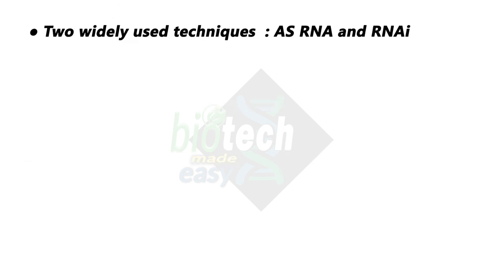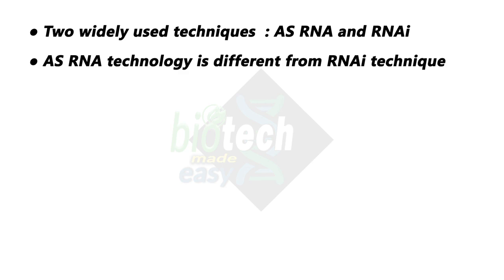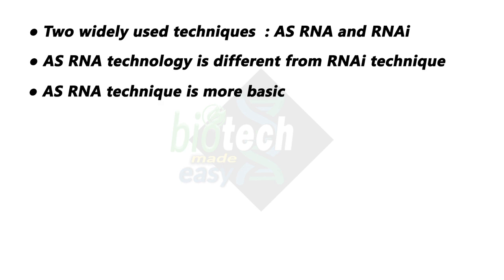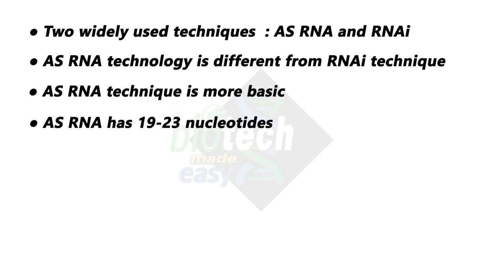Antisense RNA and RNAi, also known as RNA interference, are two major RNA-based techniques to regulate gene expression, but these are not the same. Sometimes students get confused between the two, so let us see how they are different. AsRNA is a basic technique, but RNAi is quite complex, with RNA induced silencing complex and enzymes, etc. Antisense RNA is a short sequence of 19 to 23 nucleotides as compared to RNAi, which is longer, sometimes around double the length of antisense RNA.